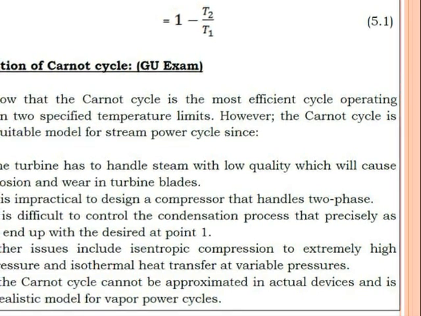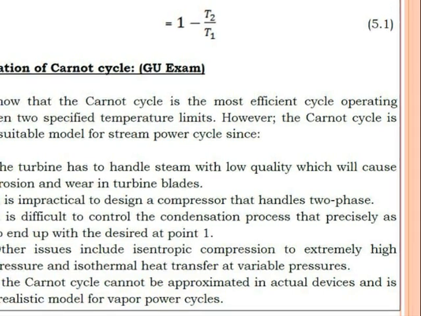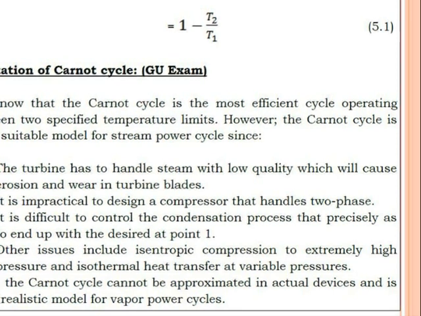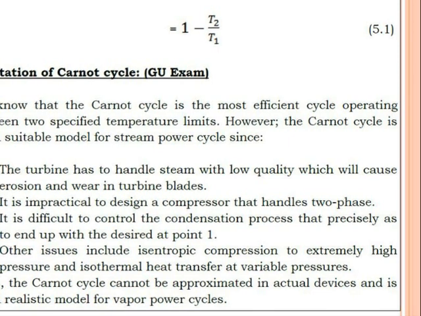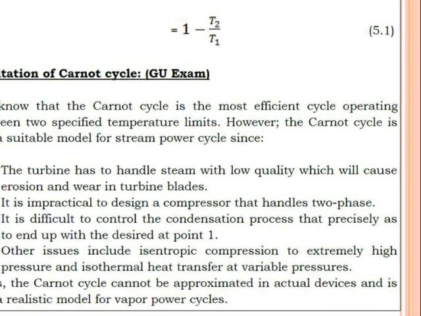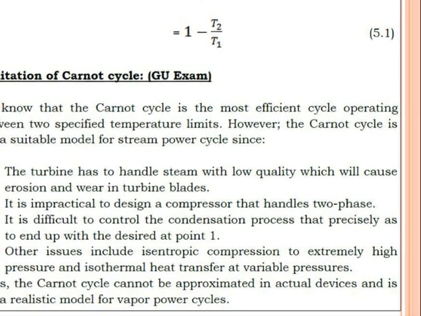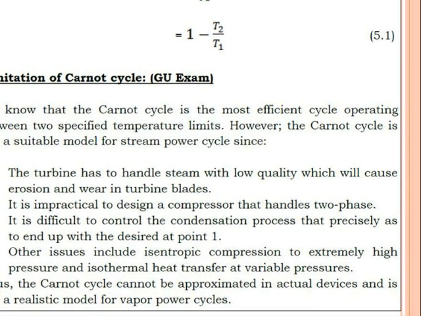Third, it is difficult to control the condensation process as precisely as to end up with the desired point 1. Means point number 1 is a state in the wet zone, where some amount of water droplets are suspended in the vapor.